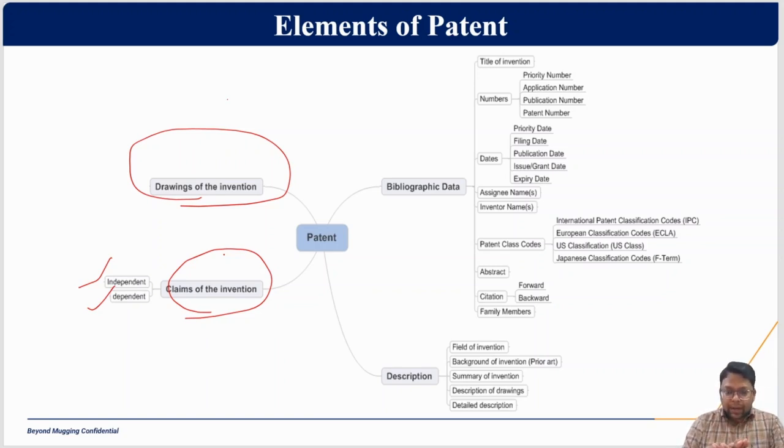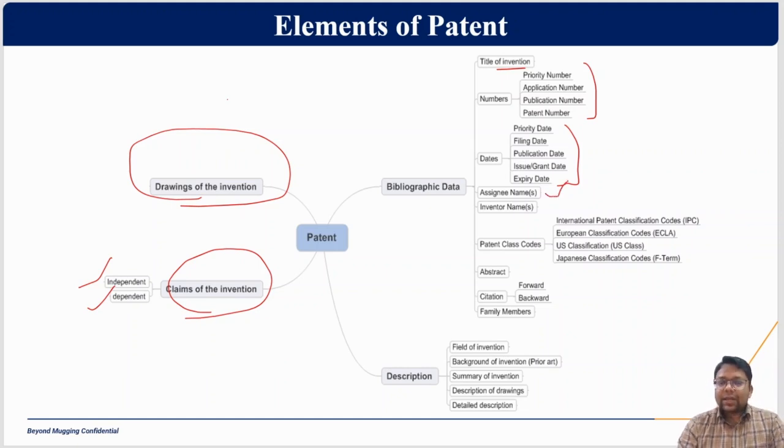But the dependent claim cannot stand solely. It will depend on the independent claim only, right? We will see why I'm calling this a dependent claim. Other parts क्या होते हैं? Title, as we already saw, and the different dates and different numbers, right? We already studied the different kinds of dates. That's what I said, those dates play a very important role when you are dealing with the patent.